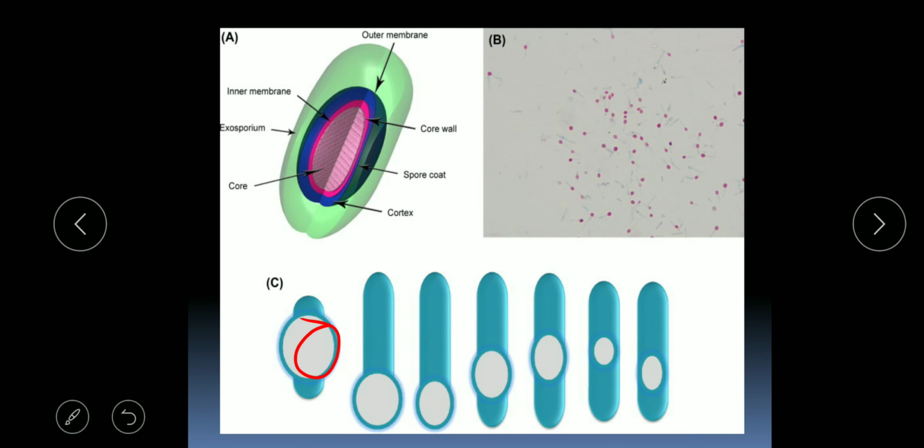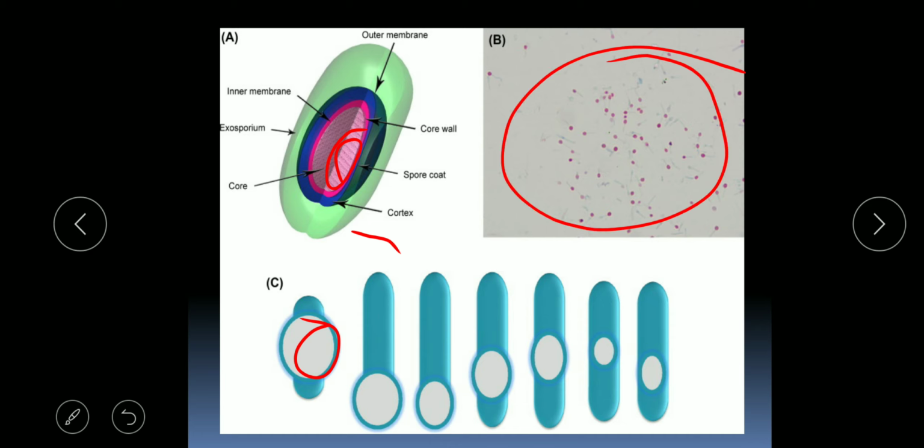Then the outer membrane is there, the inner membrane is there, the exosporium is there, and the spore coat. Outside the cell wall, some content of the cell is the exosporium. This is the spore coat. The inner region is the core and the outer region is the cortex. Under the microscope, the spores will appear like pink dots.